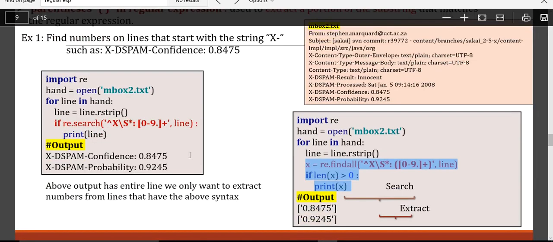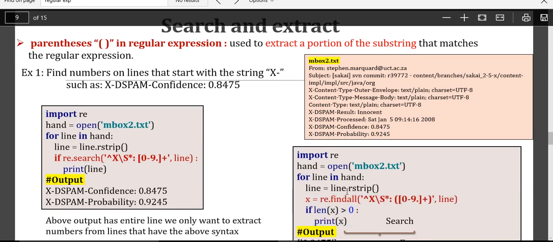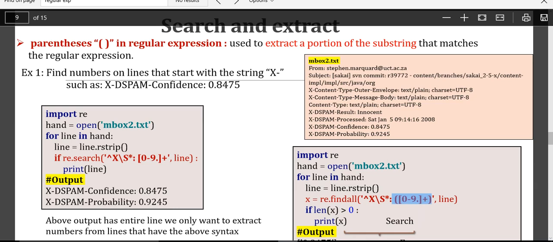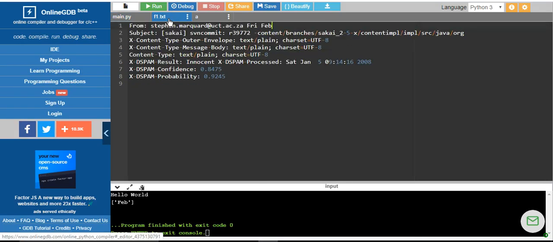Okay, so how does findall extract that particular substring? It is all because of the parentheses. If you observe here, even though I am matching the pattern, it should extract the complete line, but it is going to extract only the substring mentioned within the given parentheses. For example, I want to extract the day here, Friday, that is FRI. So how do I extract this particular substring?